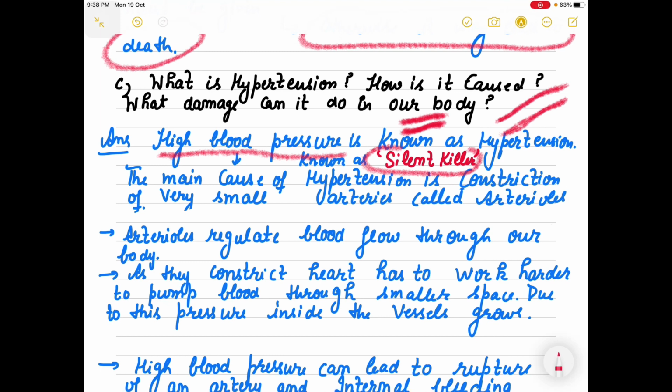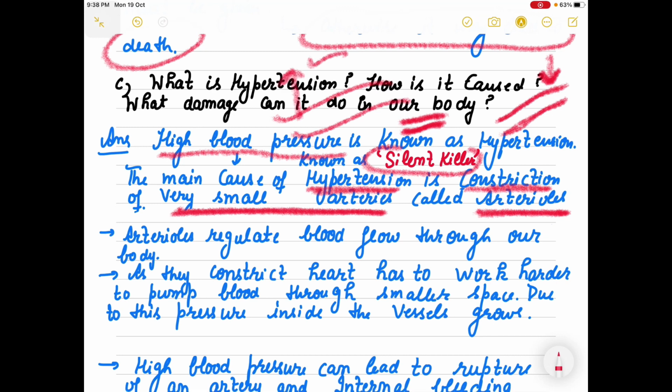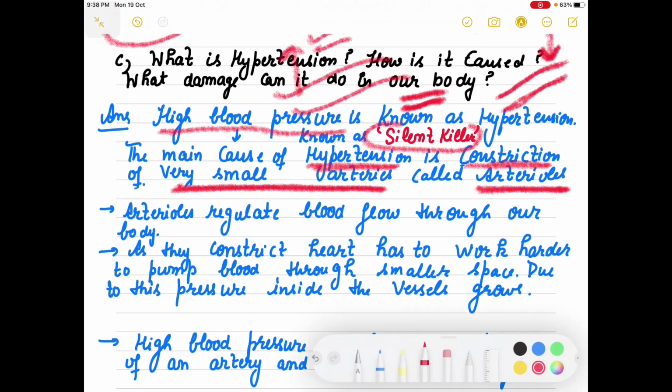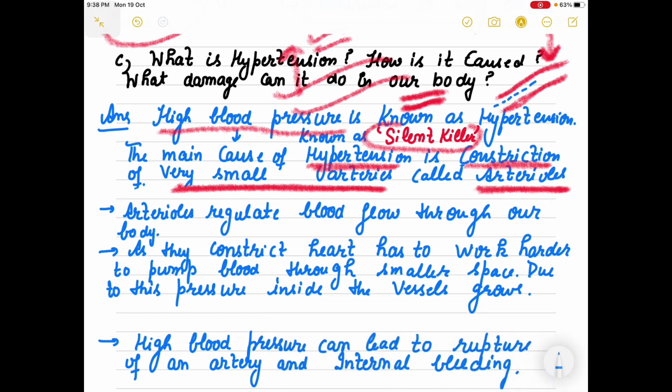So the main point of hypertension is that the blood vessel area has reduced, and in biological terms we will write it as constriction. It becomes smaller, the area has reduced: constriction of very small arteries, and small arteries are known as arterioles. So basically their area reduces from this much to very, very little. It can be due to many reasons. Arterioles, because these are the vessels through which blood is flowing.